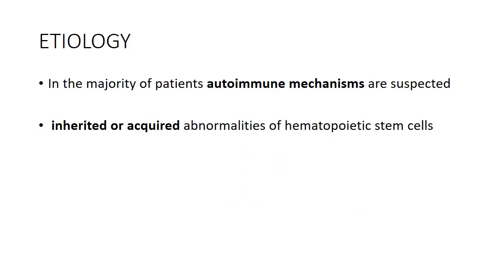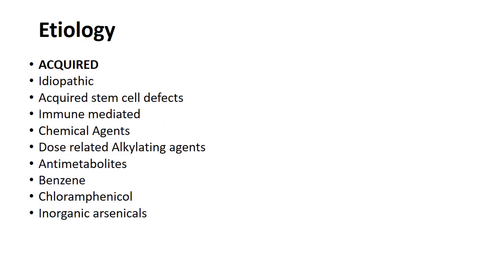Now, etiology of aplastic anemia: in the majority of patients, it is autoimmune, and sometimes inherited or acquired abnormalities of hematopoietic stem cells are also suspected. Acquired includes idiopathic, that is the cause is not actually known, or it may be due to an acquired stem cell defect, or it may be immune mediated due to chemical agents, dose related alkylating agents or antimetabolites, benzene, chloramphenicol, or inorganics.